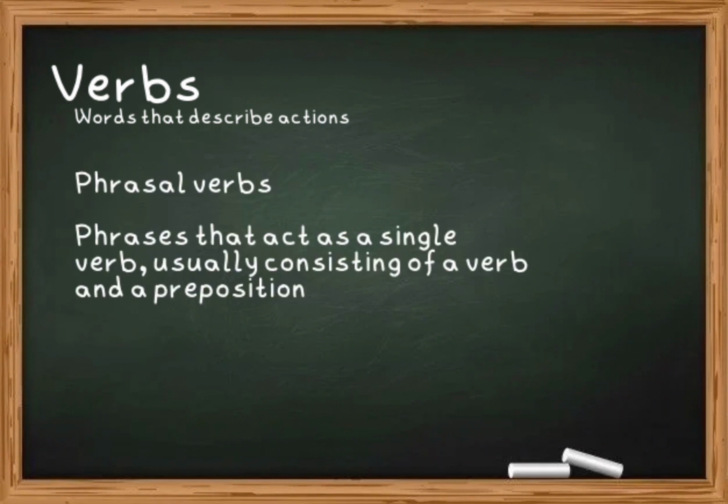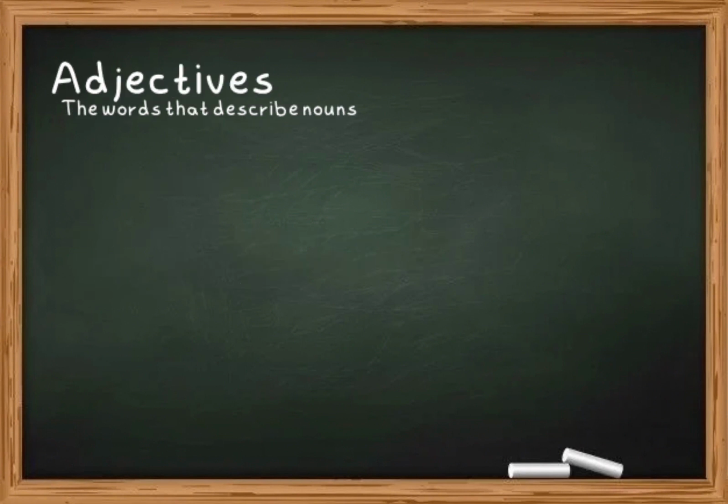Last part of this segment, phrasal verbs. Phrases that act as a single verb, they usually consist of a verb and a preposition. Okay, part of speech number 4, adjective. Adjective, this might be my favorite. Actually, these are the words that describe nouns, and an adjective can go right before the noun it's describing.